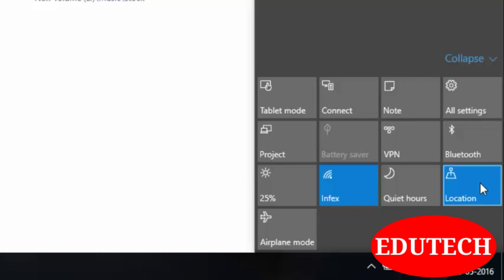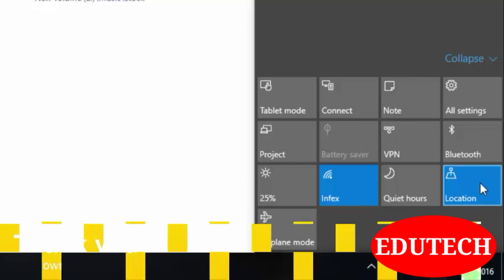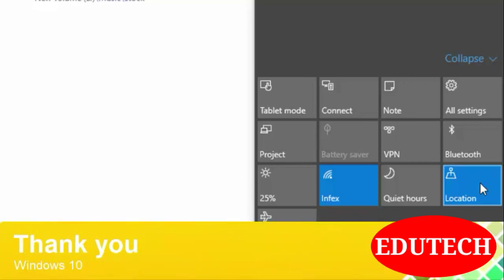So far, we have seen an introduction to Windows 10, start menu options, navigating through apps and Action Center. In the next video, we will see some other great features.